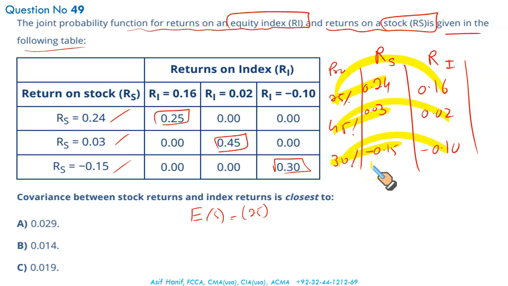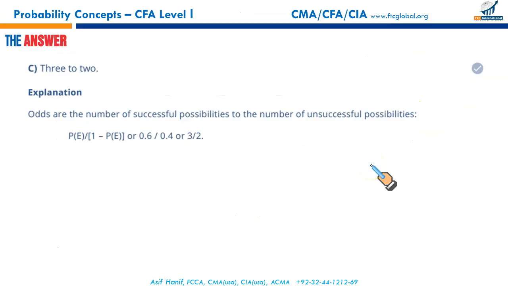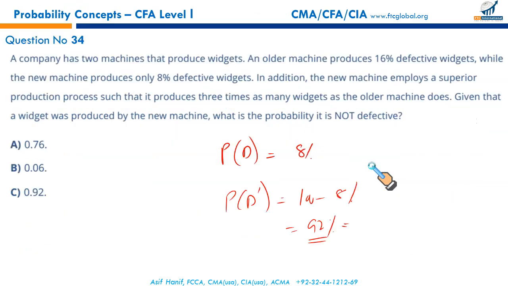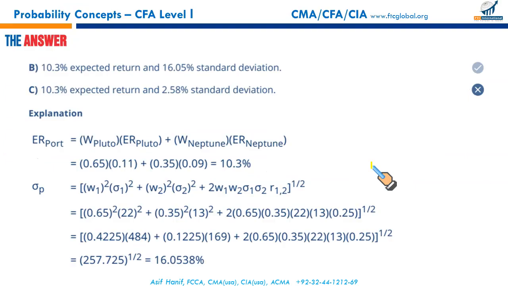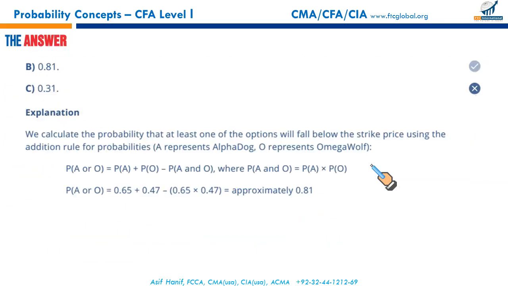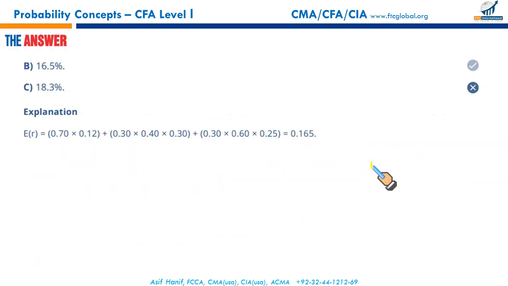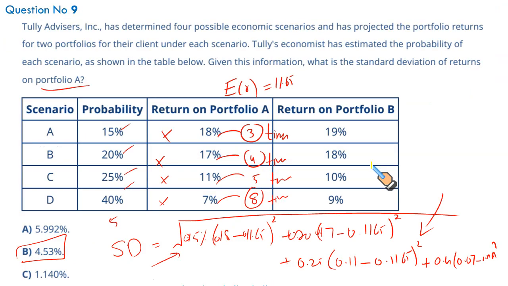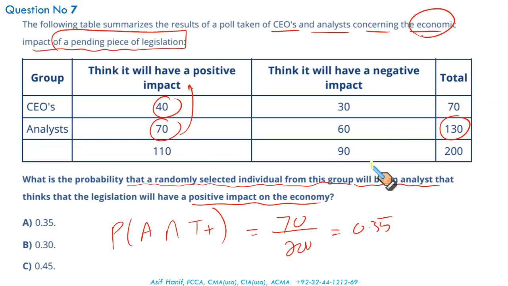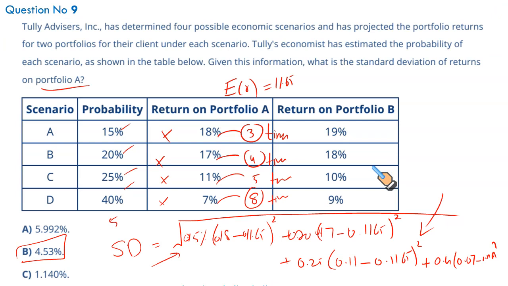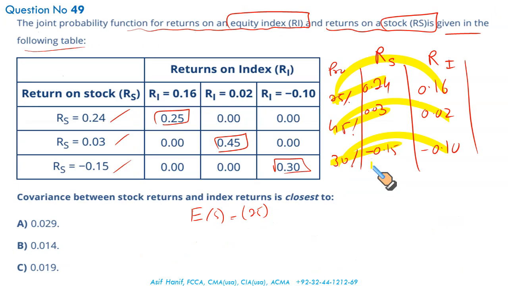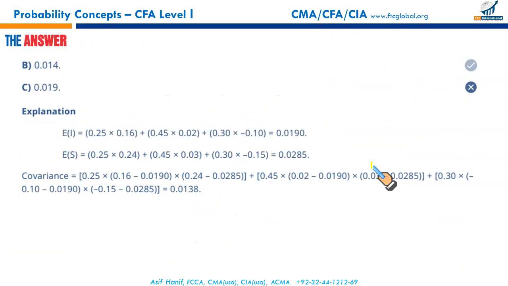Just like we did in the previous example, we'll construct the table, or you can use your calculator function if you wish to and plug in the numbers and you will get your result. So just like the previous question, you can plug in the numbers in the table and you can calculate the covariance we did a little while ago.